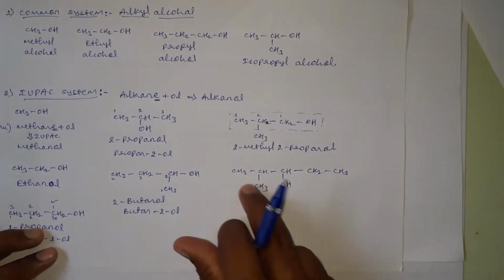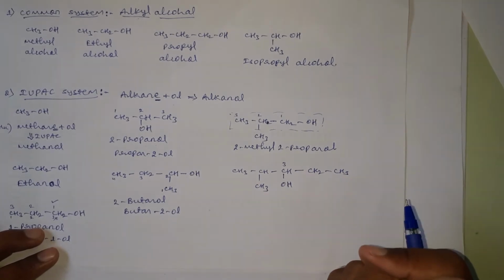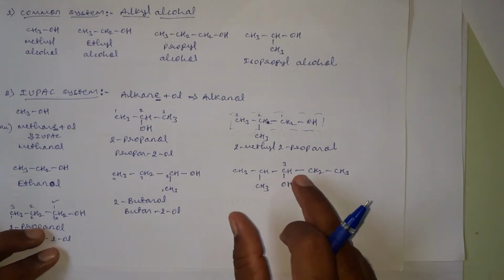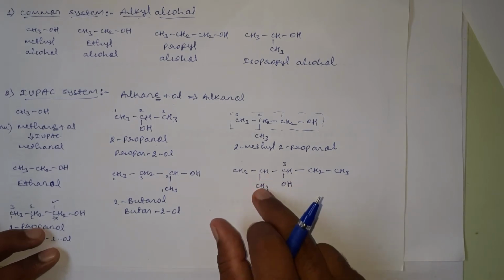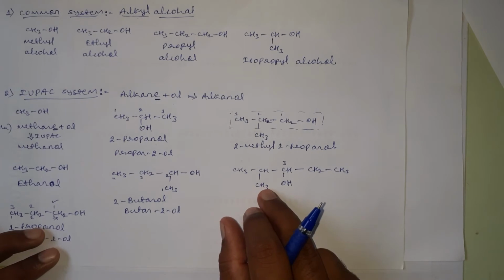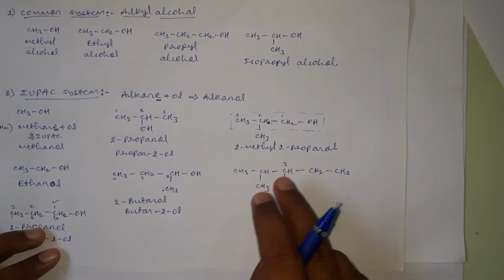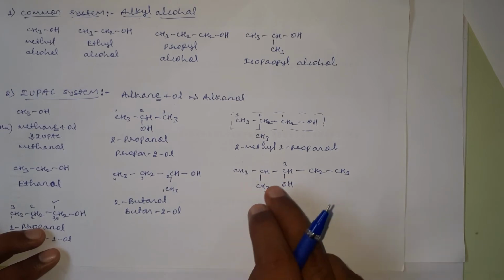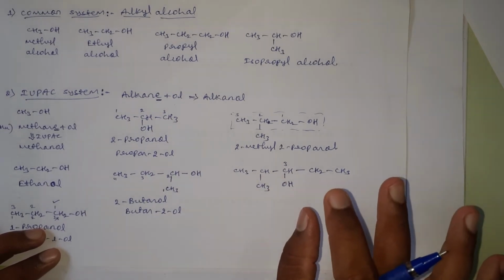Here in both directions, no doubt the middle carbon will get position number 3, but in these types of cases, if substituents other than the OH group are there, then we should number in such a way that after giving the numbers, the sum of the numbers for the substituents as well as the functional group becomes less.